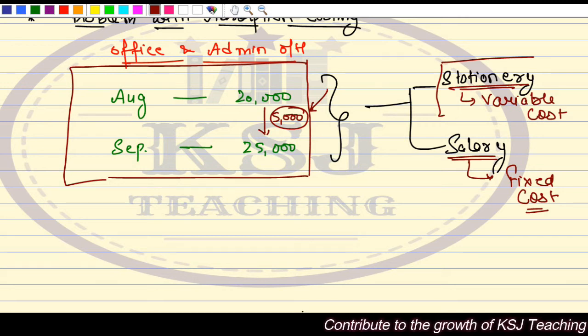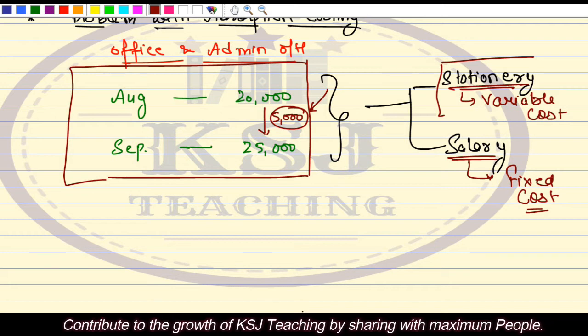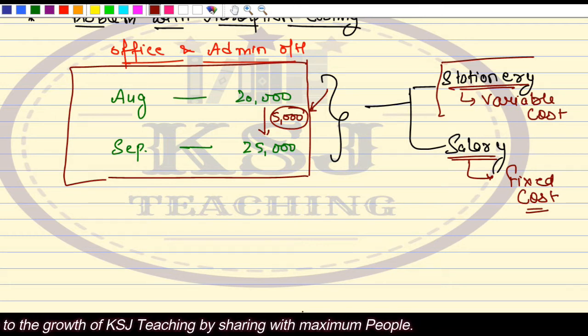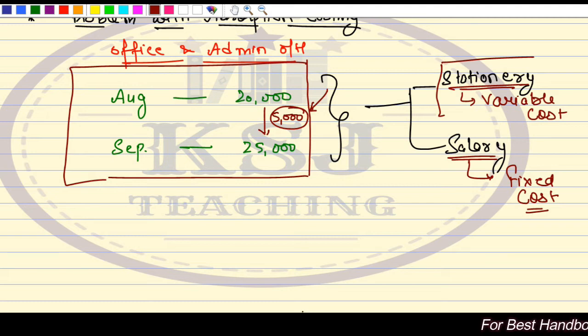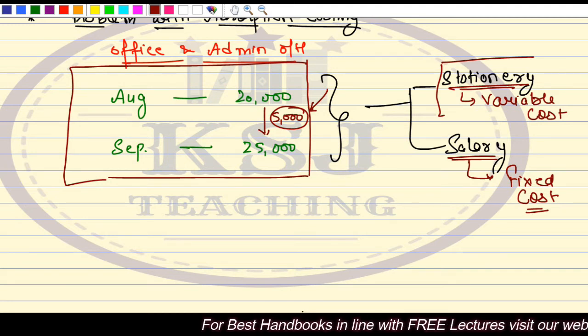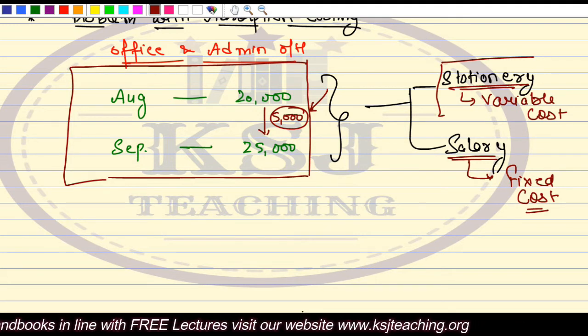Now to solve this problem, this technique of marginal costing came into place. The marginal costing concept says that you have to bifurcate the total cost into variable cost and fixed cost. Then, if there is an increase or decrease in the cost, we try to find out which particular element of the cost it is due to.